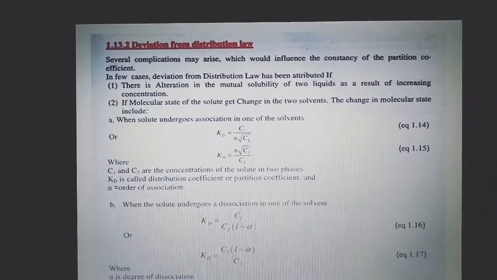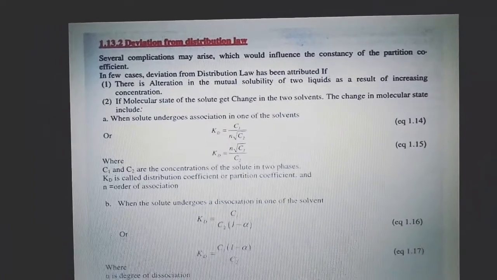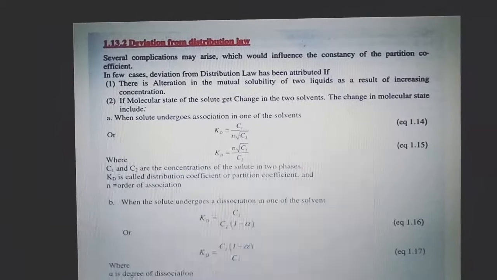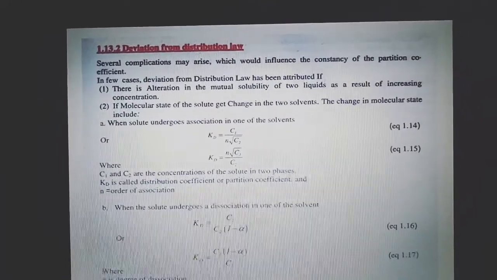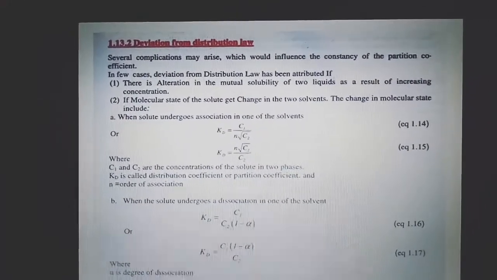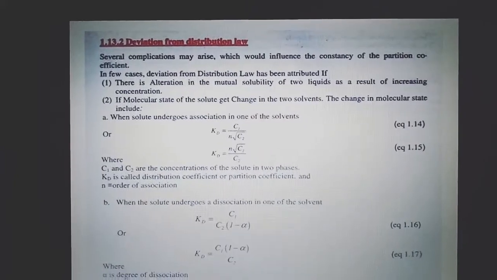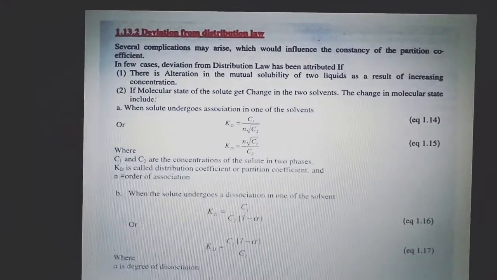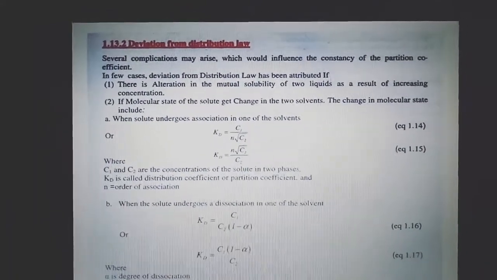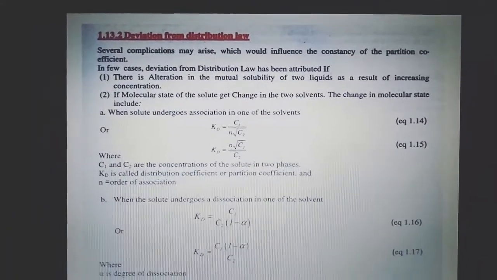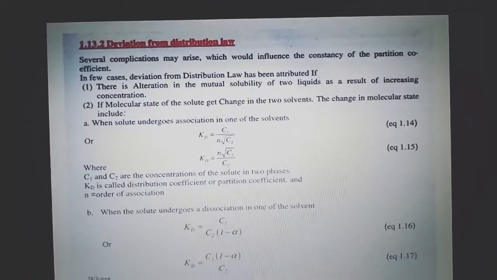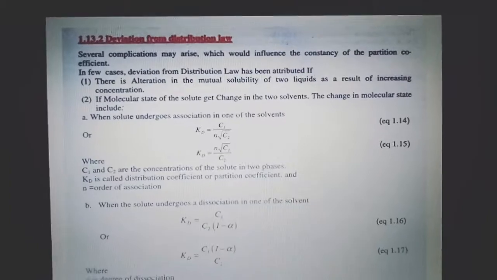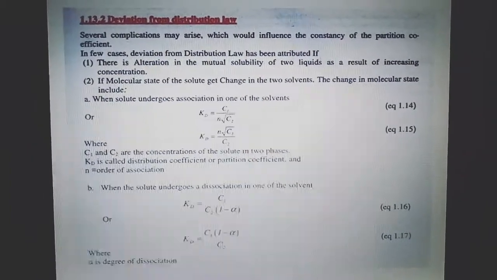Secondly, if the molecular state of the solute gets changed in the two solvents. The change in molecular state includes when the solute undergoes association or dissociation. These are the two deviations from the distribution law.